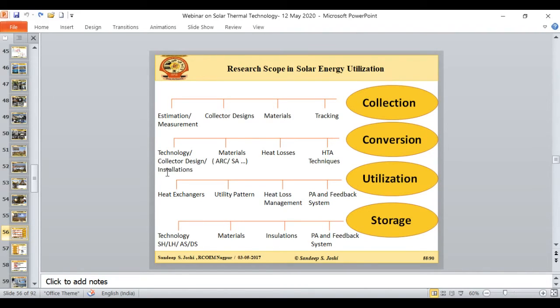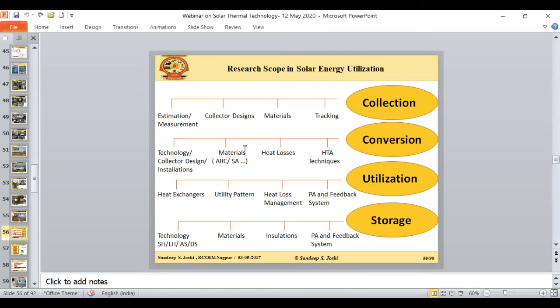For example, if I want to install a solar thermal system for cooling application, I require to estimate the solar resources in only the summer season because I require the energy in the summer season. I need to calculate what should be the beam angle of the inclination. I need to see which kind of tracking algorithm should be selected for the summer season. Then only I can ensure the conversion of the collected energy effectively. So this installation part is very crucial when I talk about the collection and conversion in combine.